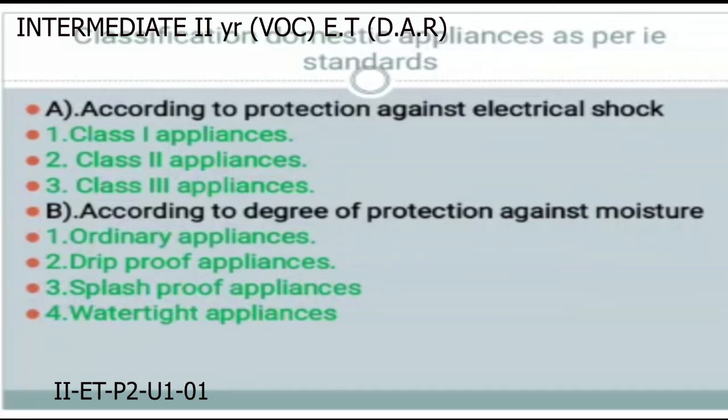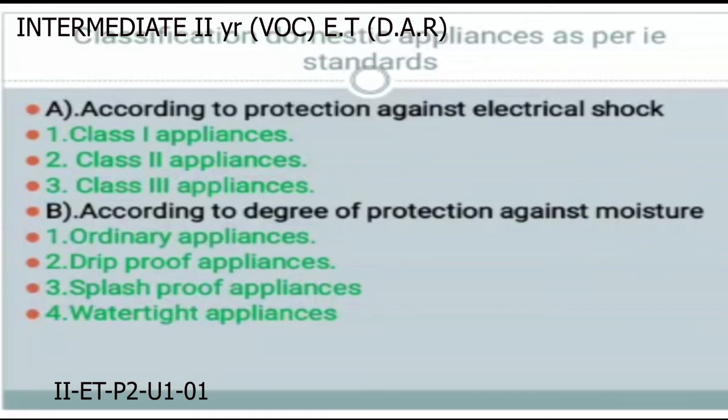In these IE standards, the second one is according to degree of protection against moisture. These are classified into four types. First one is ordinary appliances, second one is drip proof appliances, third one is splash proof appliances, and the fourth one is watertight appliances.